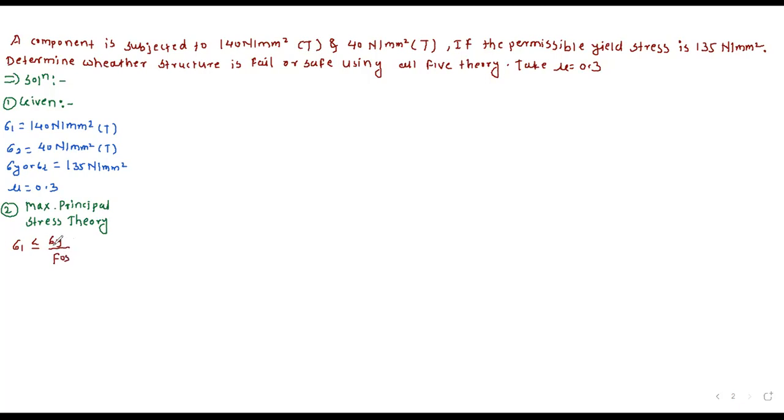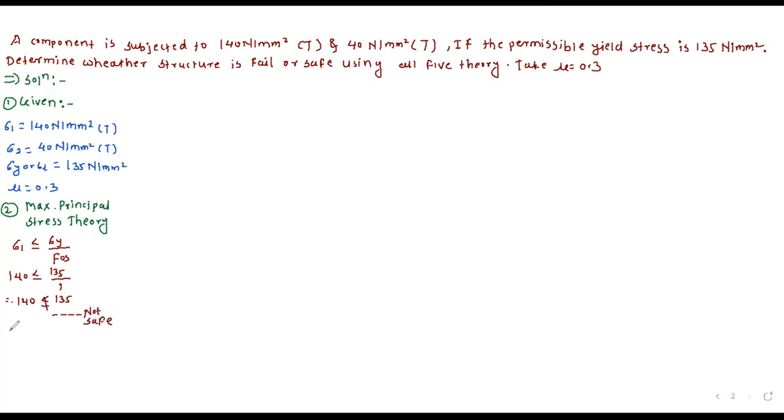Here the factor of safety is not given, so we will assume 1. So 140 should be less than or equal to 135 divided by 1. Therefore 140 should not be less than or equal to 135. So the material is not safe.